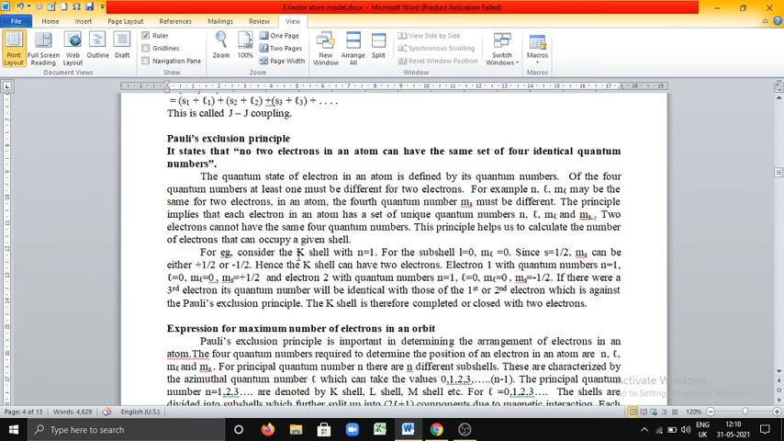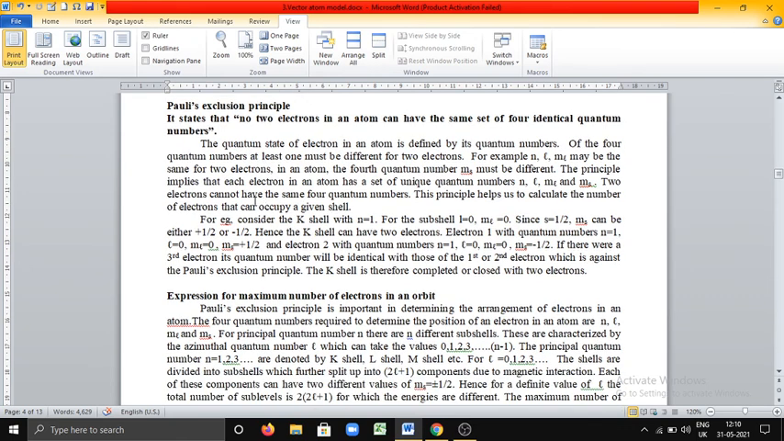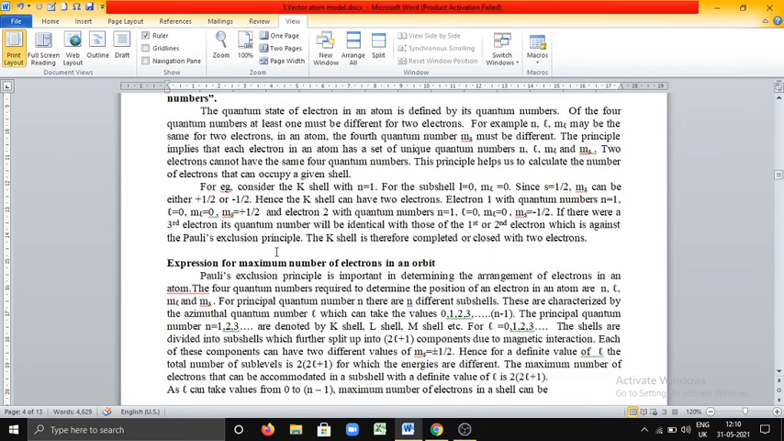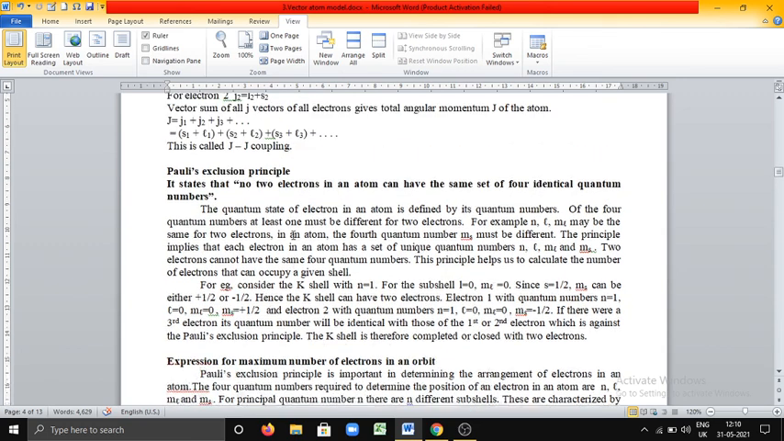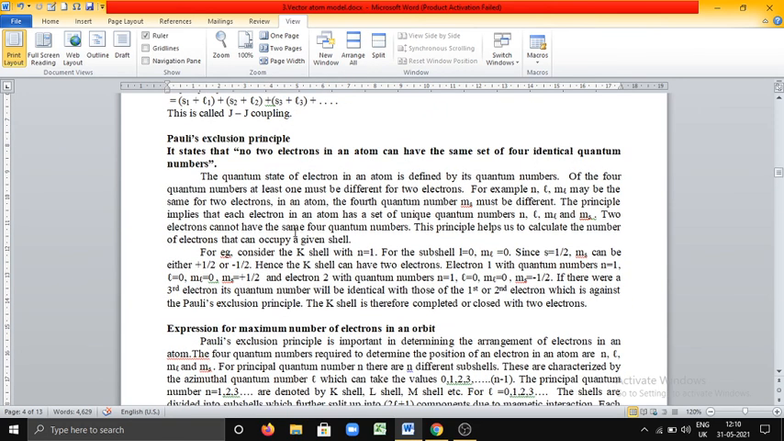In this way, we can explain Pauli's exclusion principle, and in the next session, I will explain a very important derivation, how we can derive an expression for maximum number of electrons in an orbit by using Pauli's exclusion principle.